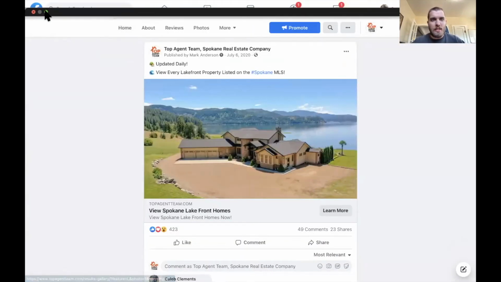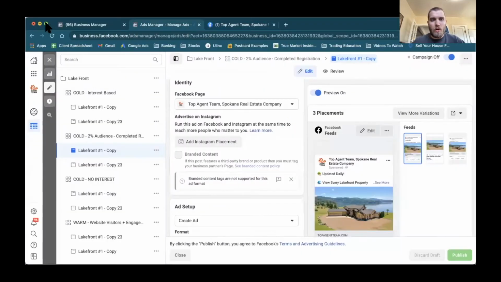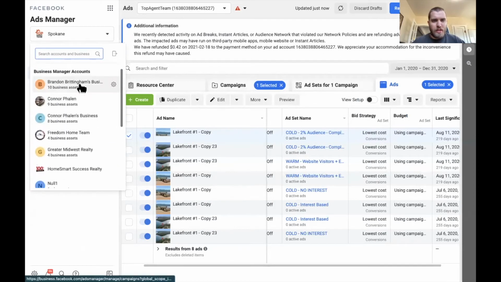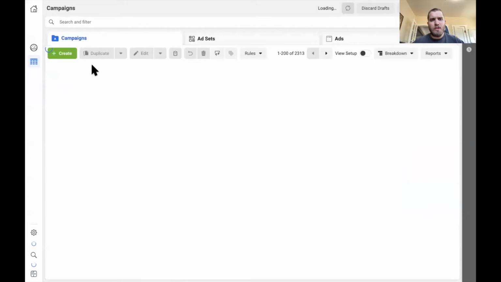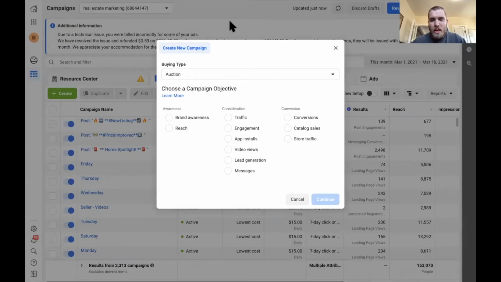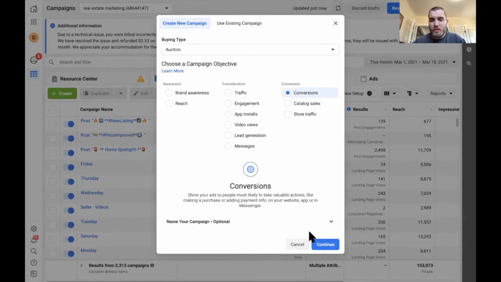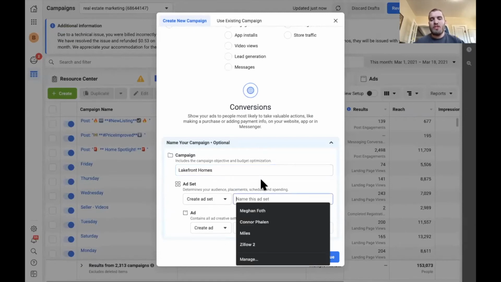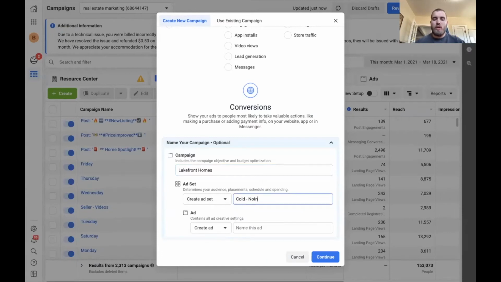So let's go ahead and create this ad in our own business manager. What I'm going to do is hop over to Brandon's ad manager here. And we're going to create that same campaign. So here we are, how we're going to start. Once you get your pixel installed on your site so you can track conversions, what you're going to want to do is click on conversions and then go down here and name the campaign. I'm going to call this Lakefront Homes, and we will start with a cold, no interest audience.